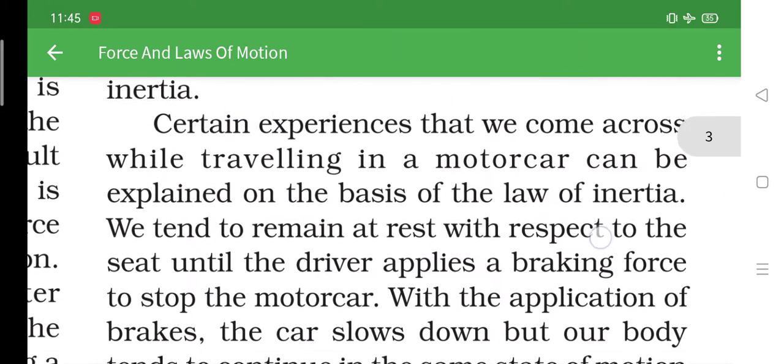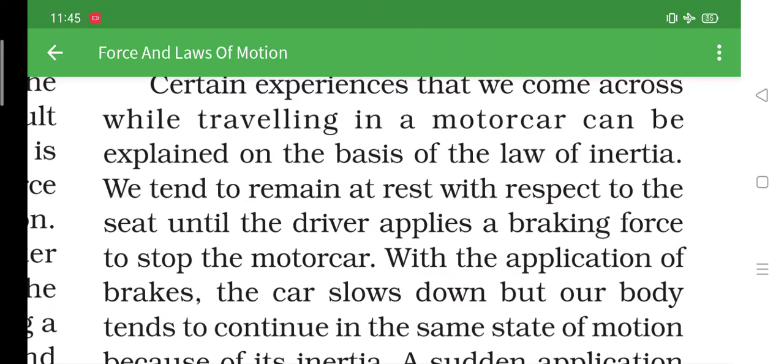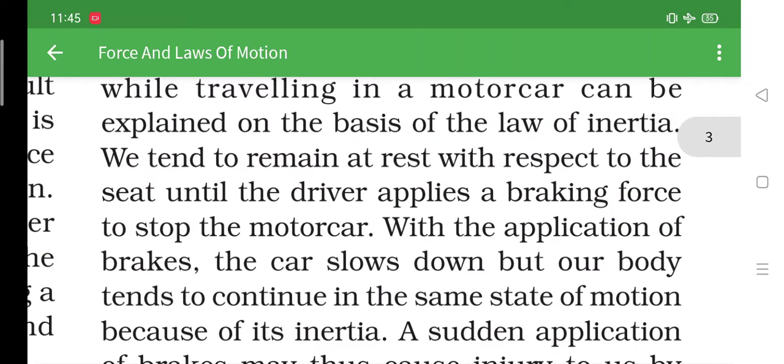Certain experiences that we come across while traveling in a motor car can be explained on the basis of laws of inertia. We tend to remain at rest with respect to the seat until the driver applies the brake to stop the car. You do know that when you travel by a car, if the car is traveling smoothly, you sit properly in your seat. But as soon as the brakes are applied suddenly, that means a sudden force is applied, you will move from your place. You will start moving a bit or more, that depends on the way you sit, but you will change your motion, correct? So this is one of the examples for that.